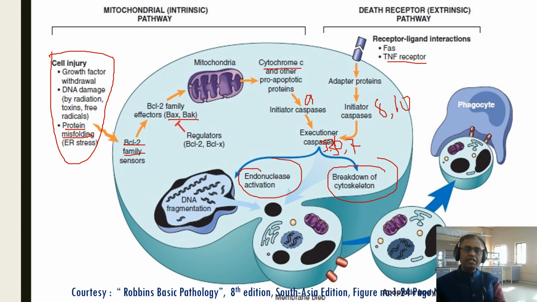You can see DNA fragmentation by endonuclease and breakdown lead to formation of the apoptotic body. These apoptotic bodies will be phagocytosed; the macrophages identify them by the three mechanisms. This is the mechanism of identification and elimination of the apoptotic body by phagocytosis. This is the simplest and easy to understand. Study it once more, then it is very easy.